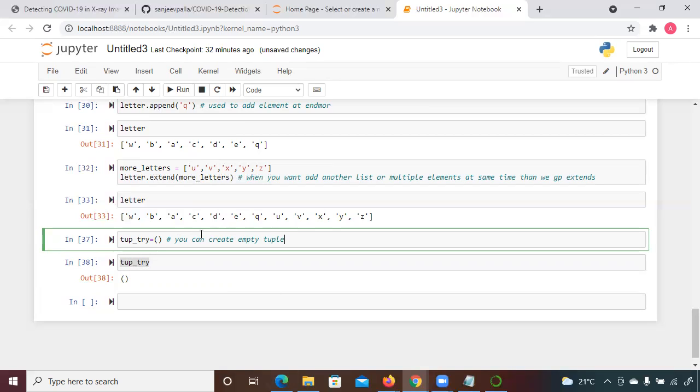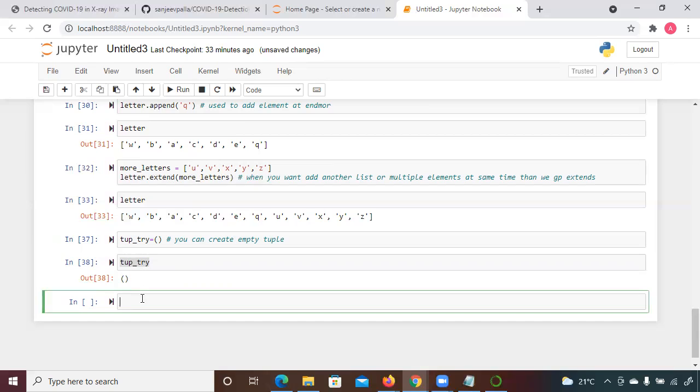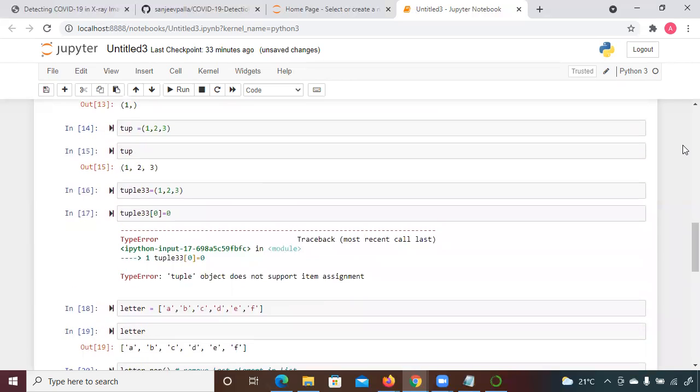Now, one more thing. There is one more way, right? If you want to check whether any element is present in the tuple or list or not, how can you check it? Suppose we have declared a tuple, tup 1, 2, 3.